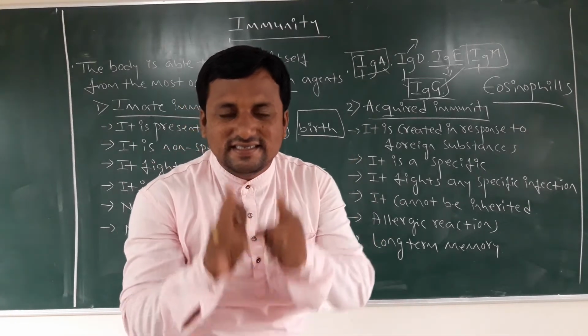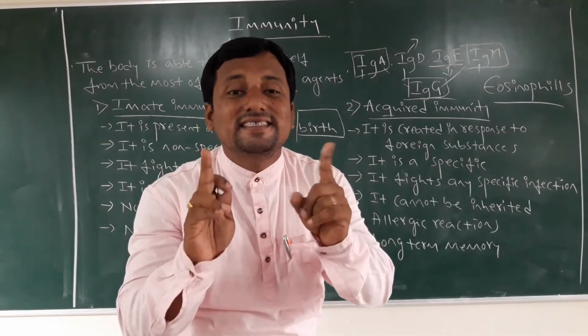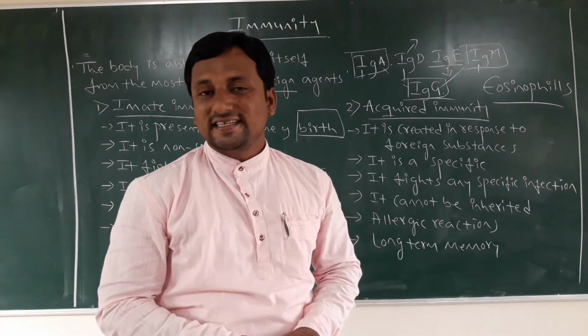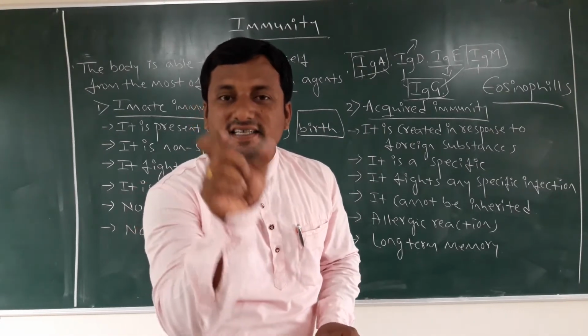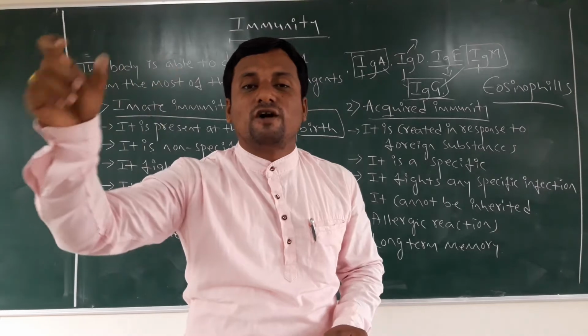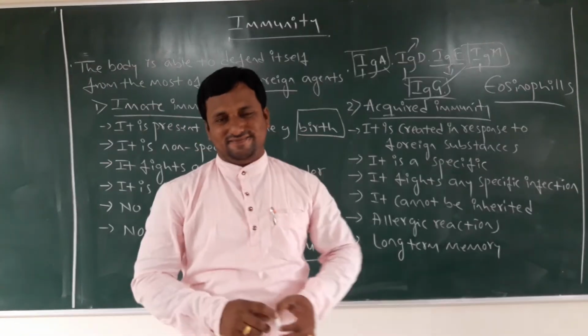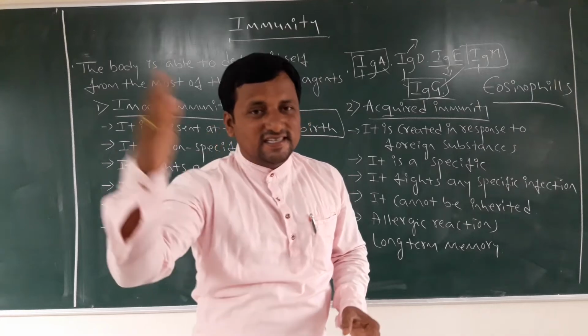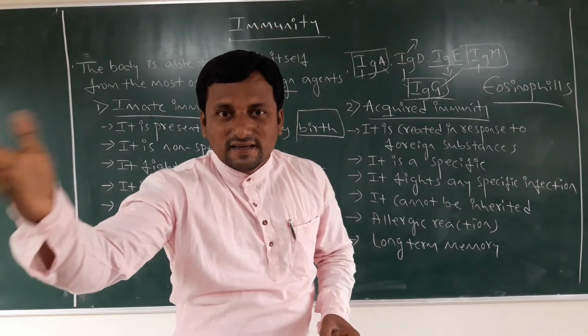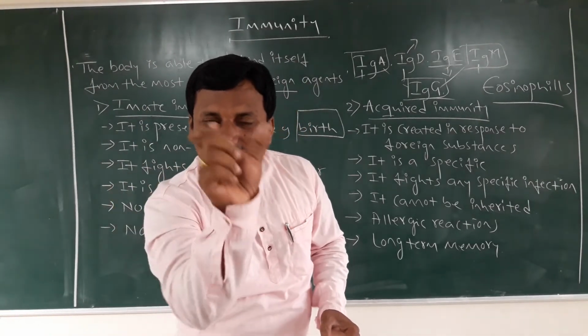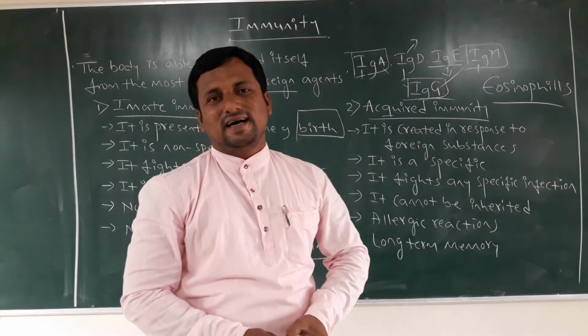What is that disease? That is called allergy. Allergy is nothing but an aggregated response from the body to certain chemical substances.